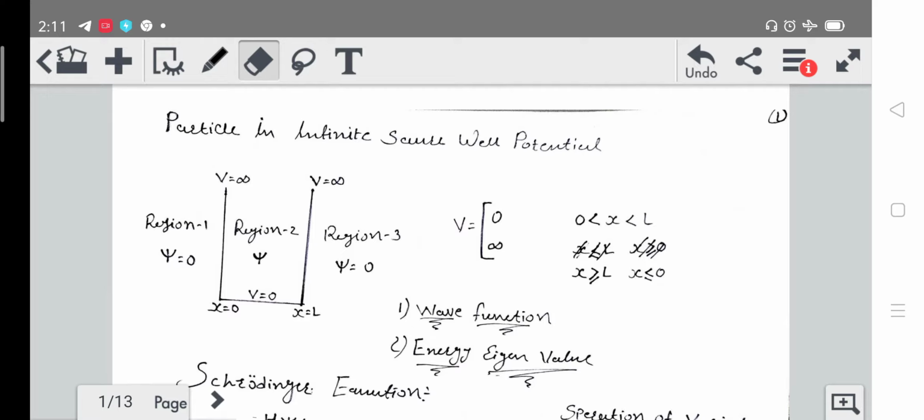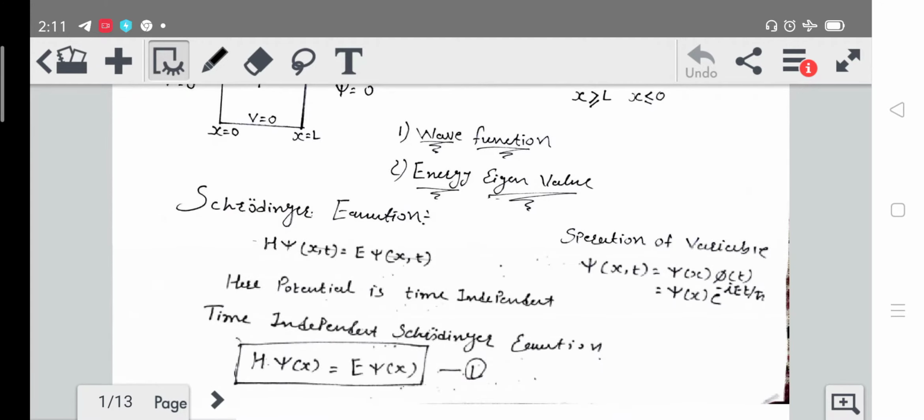Okay, here you can see, we will have the particle in region 2 only, so the wave function can exist in region 2 only. In region 1 and region 3 the wave function will become 0. So now let's talk about the wave function and energy eigenvalue. Both can be derived using the Schrodinger equation. Okay, so now let's look at the Schrodinger equation first.